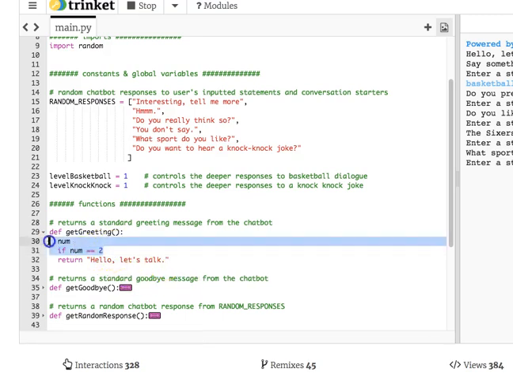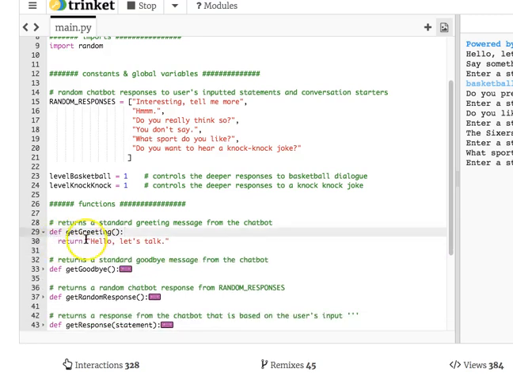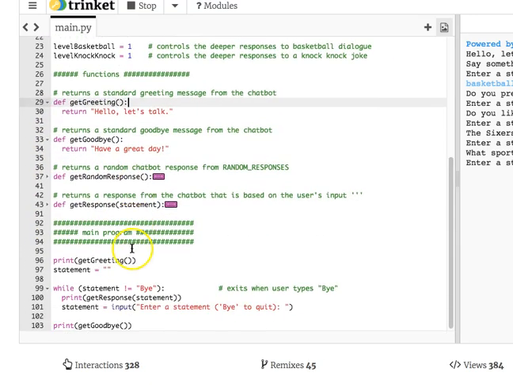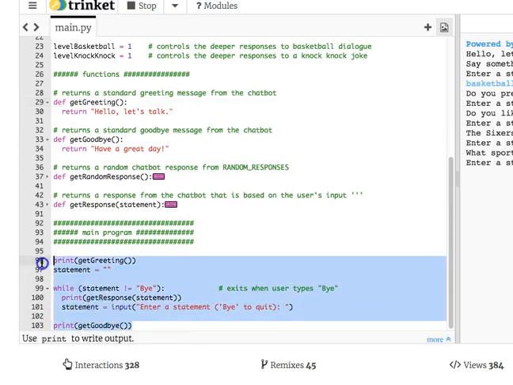Okay, anyway, this demo is so lame, it just says "let's talk" all the time. And the goodbye, it's always "have a great day." Down here, print get goodbye. This is it. This is the whole main program right there. That's the code that executes. These functions are just saved up for a rainy day when they get called.